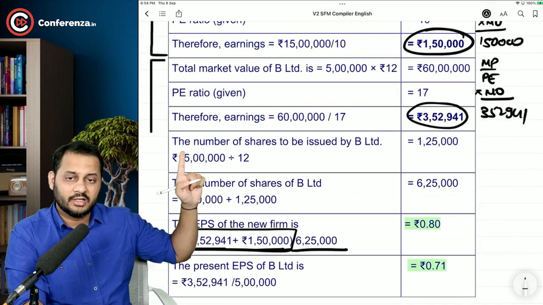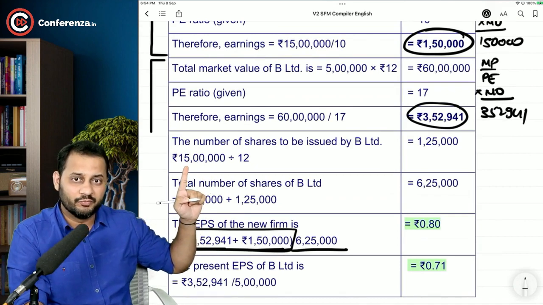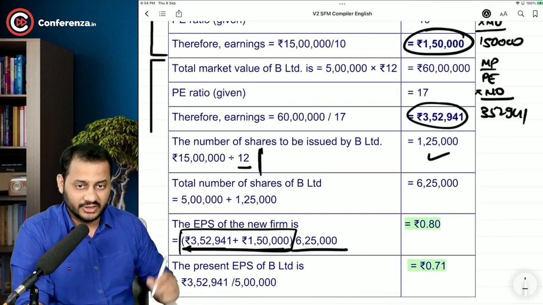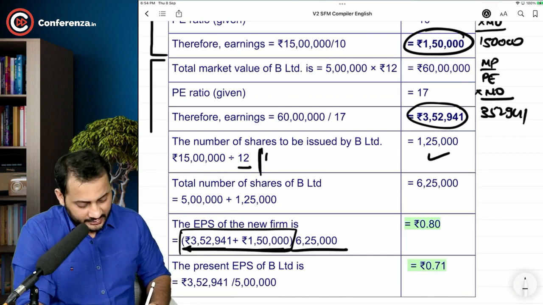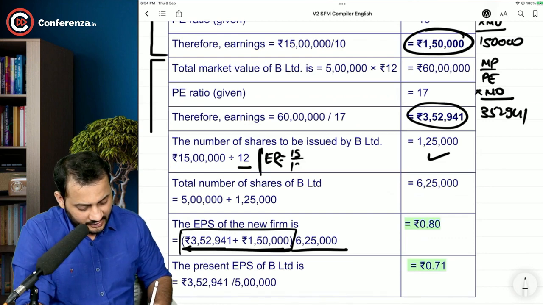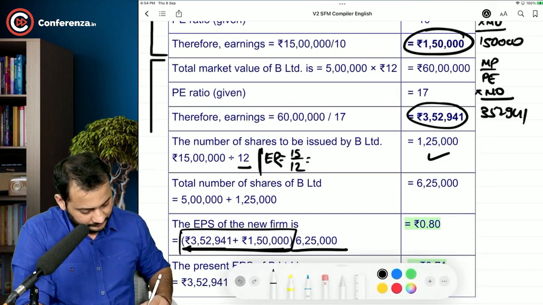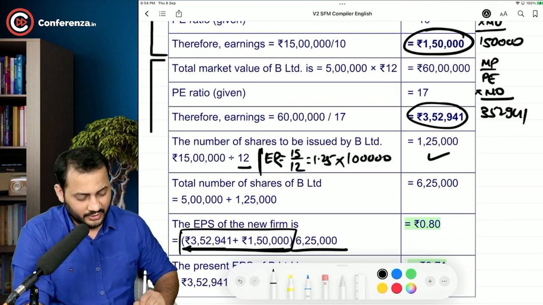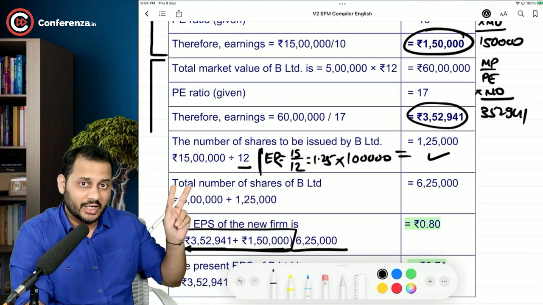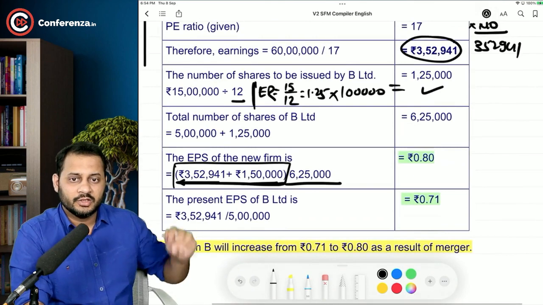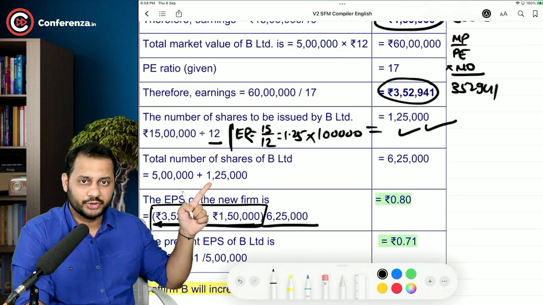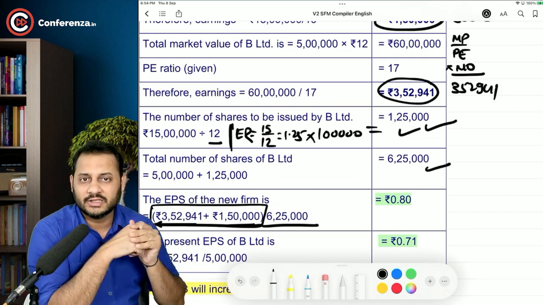Okay. After that, how many shares are to be issued? We have to pay them 15 lakh rupees, their market value, at our price, which is 12. That's 1,25,000. What was the other method of calculating this 1,25,000? Calculate the exchange ratio first as the market price of the target company, which is 15, over our company's. So that was 1.25 per share. How many shares do they have? 1 lakh. So 1,25,000. There are two ways to calculate this. Already we have 5 lakh shares, we are going to issue 1,25,000 shares, and the total will be 6,25,000.